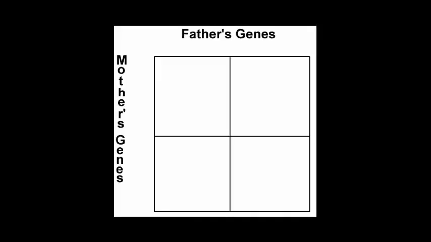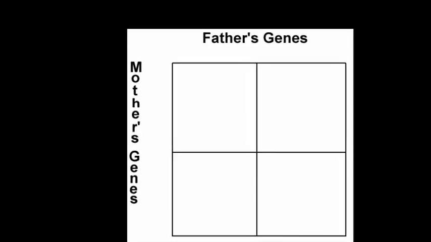So how do we know which hair color we are likely to have? In genetics, we use a tool called a Punnett square. It is used to predict the outcome of a genetic cross. But before we can use the Punnett square, we first have to know how to set it up. In order to set it up, we have to know our alleles from our parents.